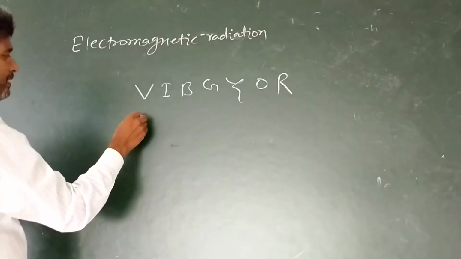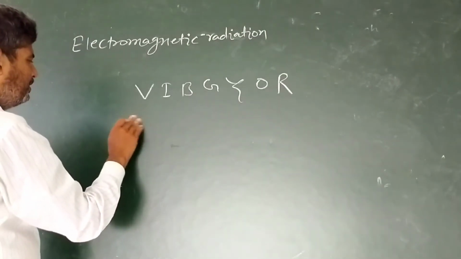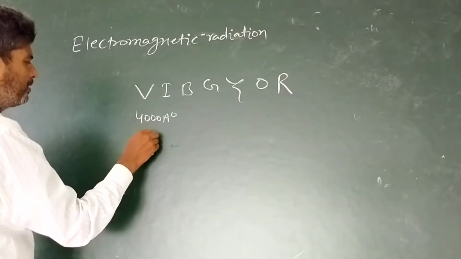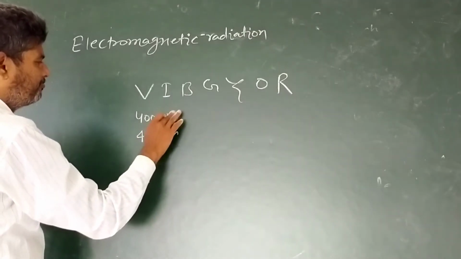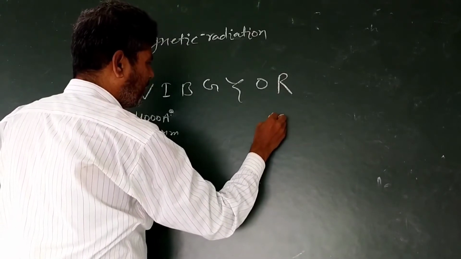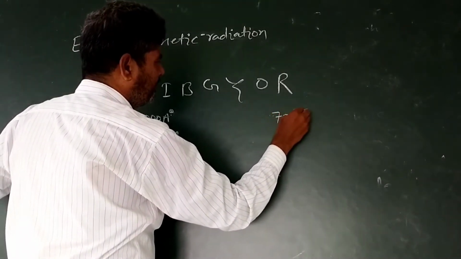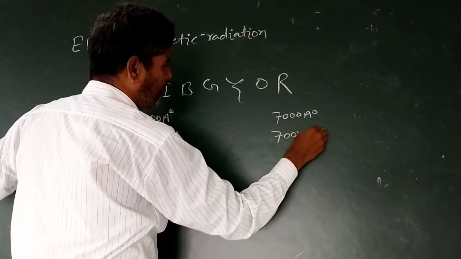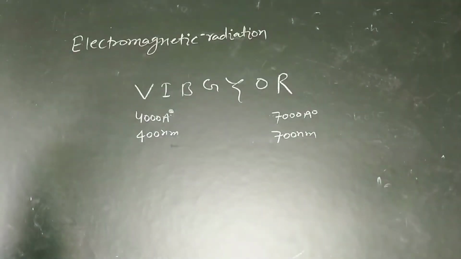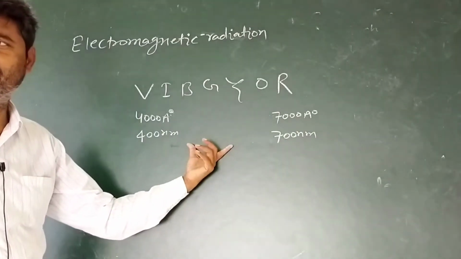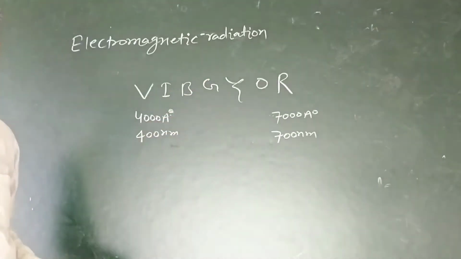The wavelength of violet is considered as 4000 angstrom or 400 nanometer, and for red, 7000 angstrom or 700 nanometer. So if the wavelength of the photon present in the light ranges between these, then we may see color.